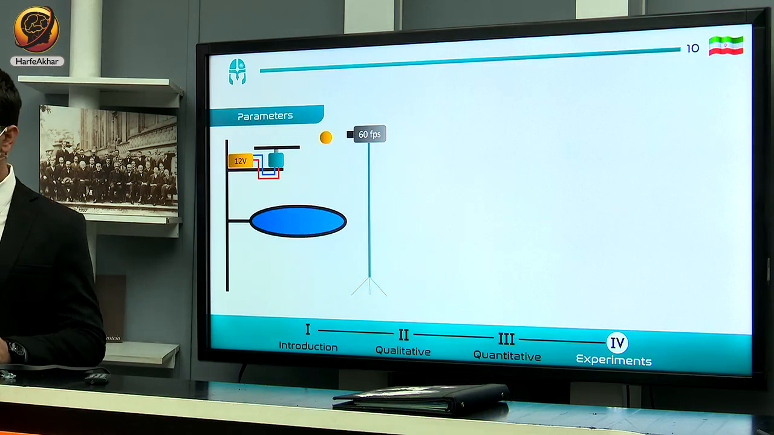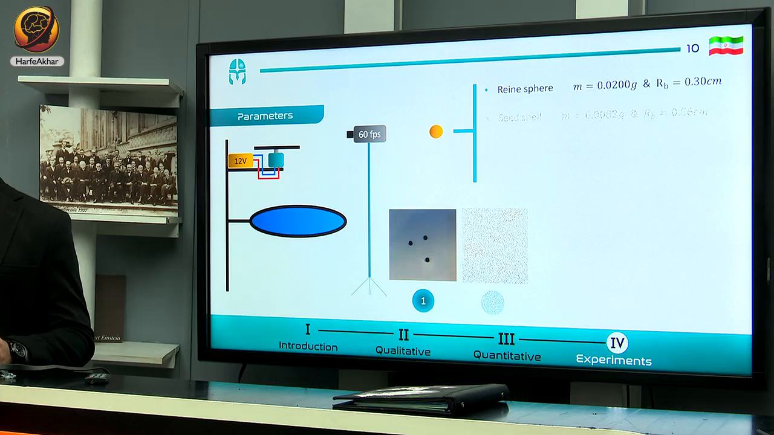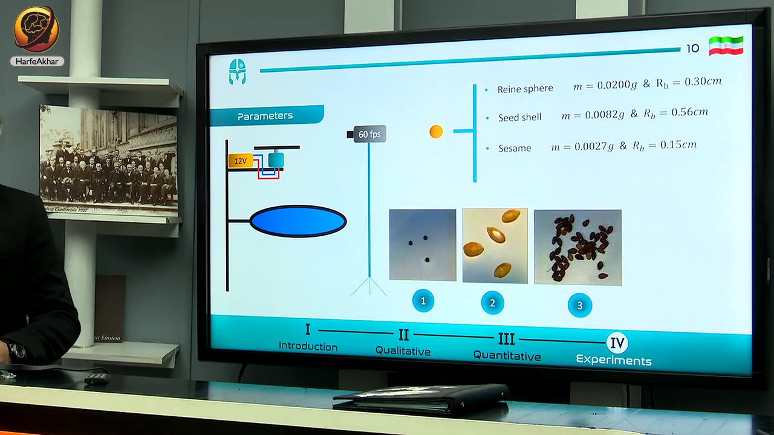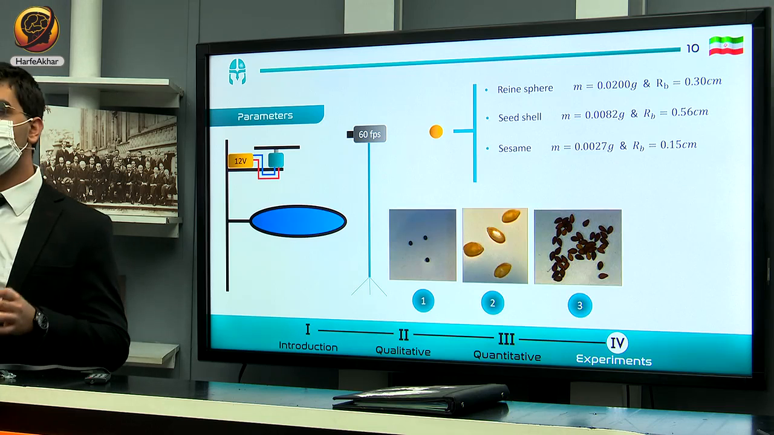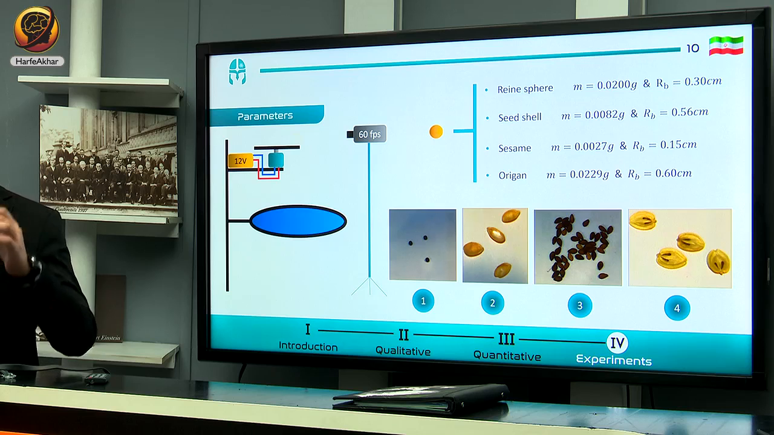Okay, for the bead, I define 4 types of bead here with different geometries and different masses. And as you can see here, I didn't choose these on purpose, because I want to investigate the geometry and the mass of these particles.